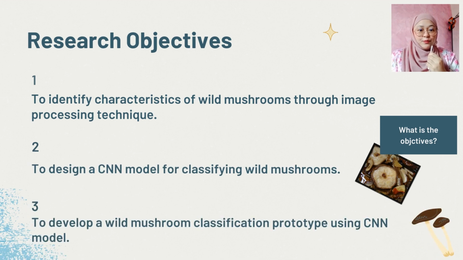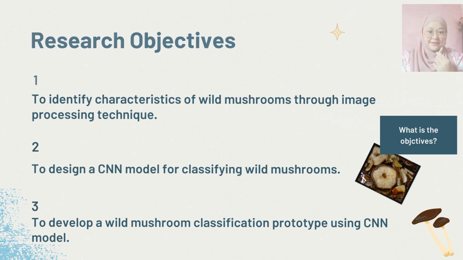Okay, so next we move to research objectives. The first one is to identify the characteristics of wild mushrooms through image processing techniques. The second one is to design a convolutional neural network model for classifying the wild mushroom. And the last one is to develop a wild mushroom classification prototype using the convolutional neural network model.